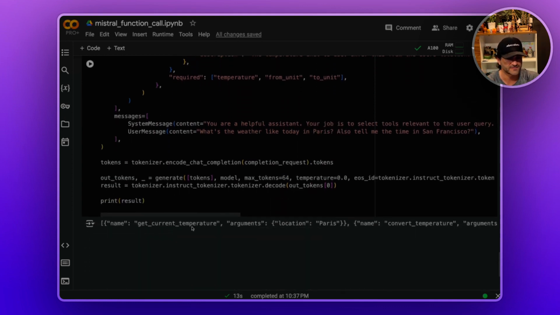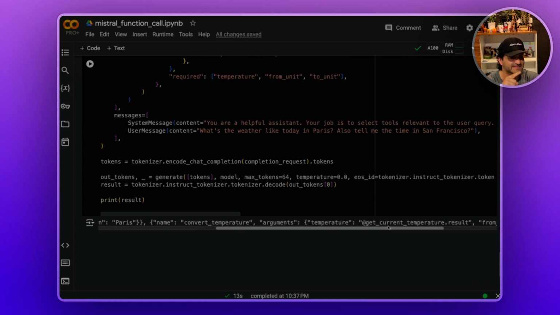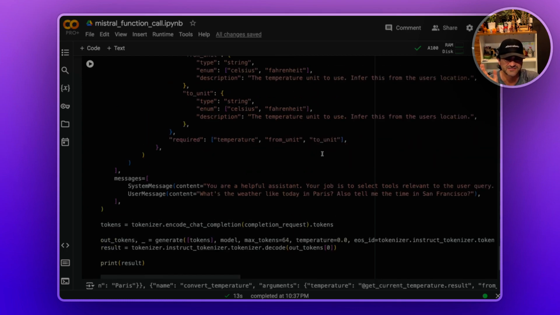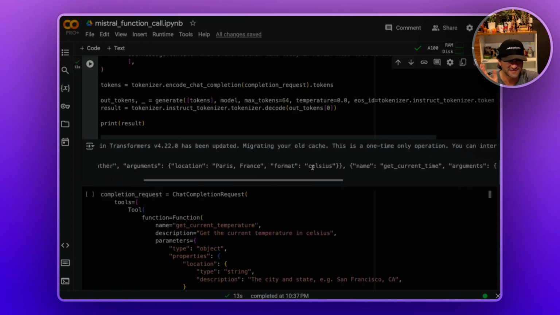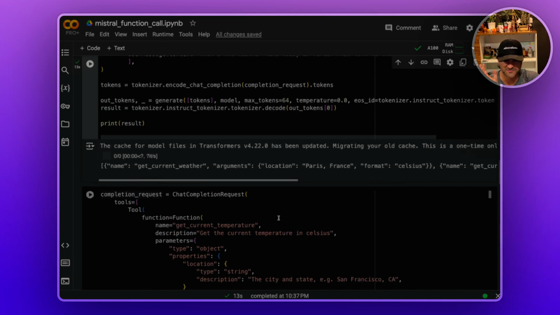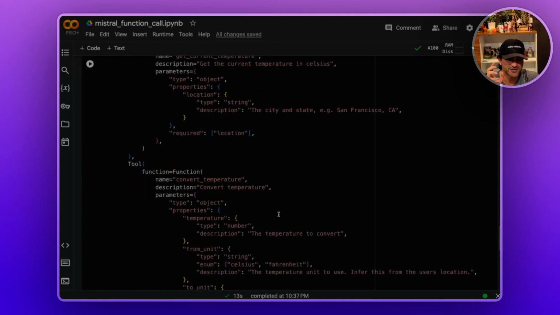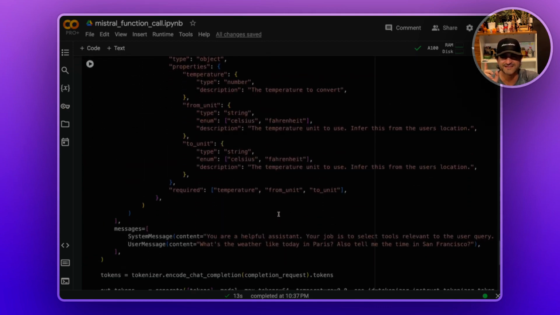Look at that. It got get current temperature and then convert temperature. The value is at get current temperature dot result. That's really interesting, and I didn't even mention the results, but I guess this has been some part of the training maybe, and we can define the results perfectly. So the point is it has the tool binding. The reason I put the tools in a system message is that Mistral uses the term tool, so I thought maybe the model would understand it better. And we can see Paris, and then this one is get current time. So everything is perfect, and in this way I could get the tool binding or function dependency.